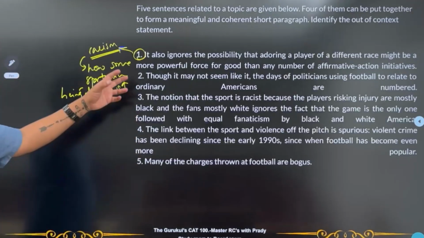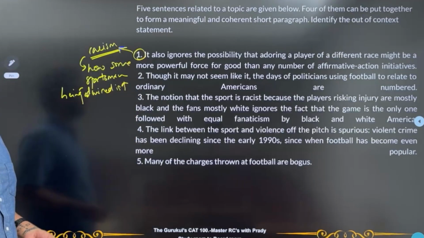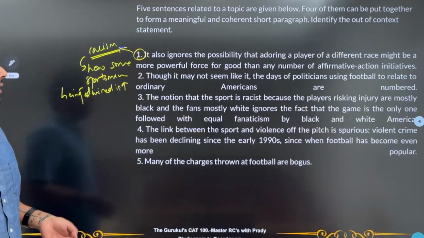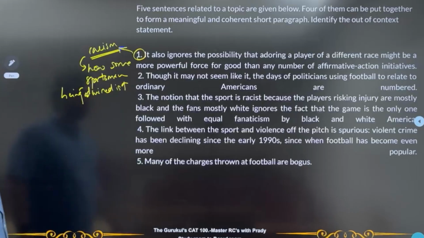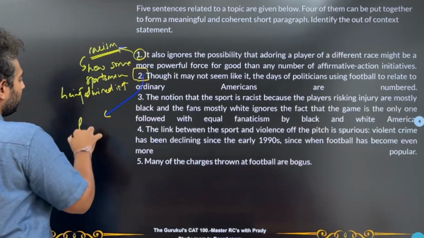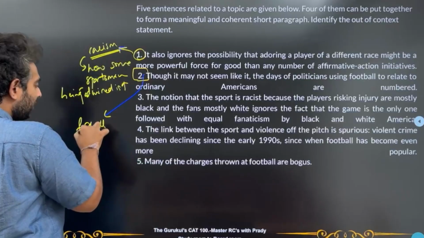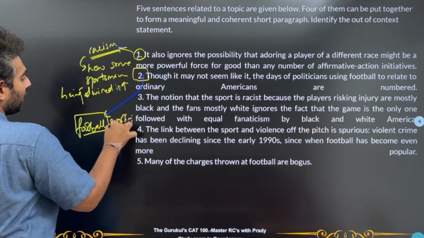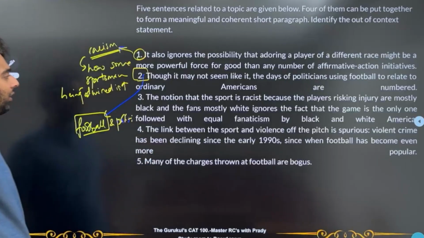Second statement: though it may not seem like it, the days of politicians using football to relate to ordinary Americans are numbered. Again in this part he's talking to me about football, which is a sport, and politicians. So he's talking to me about politicians and football.